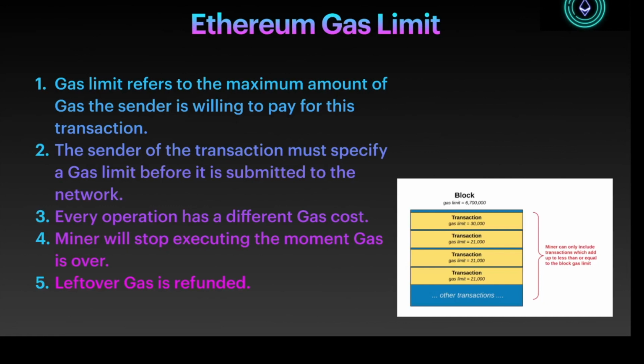That's what this means. So if you look at the right side, there is a diagram here. You can see a block, and the block has a set of transactions. Now each transaction has a gas limit. We see the first one has 30,000 units, the second one has 21,000, and so on. So every block also has a gas limit, otherwise it becomes a bloated block. So the miner can only put transactions in the block which is less than the gas limit of a block.